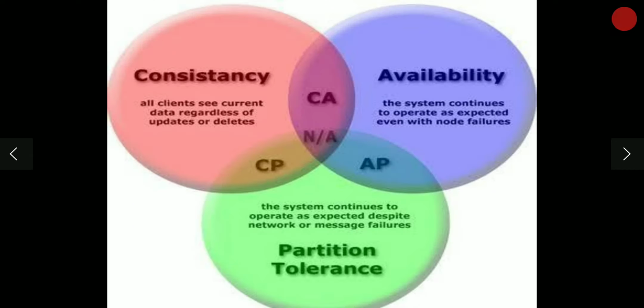Coming to the graph, we can clearly see that consistency, availability and partition tolerance are shared partly among each other. Consistency and availability is CA, and availability and partition tolerance is AP. Only a small amount of data is being shared, and when all three are required, it is not available.